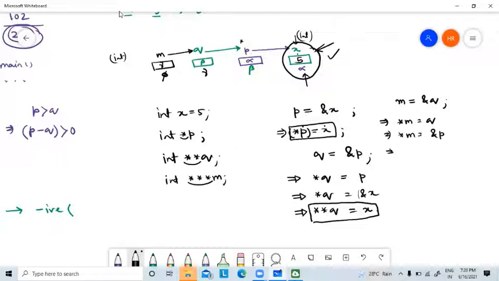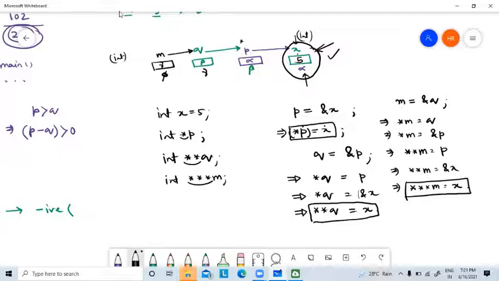Again I need to apply star, so I will get star star m equal to p. Now what is p? P is ampersand x. So star star m equal to ampersand x. Again I have to apply another star. So ultimately I will get x. So to access x using m, I have to apply three stars.